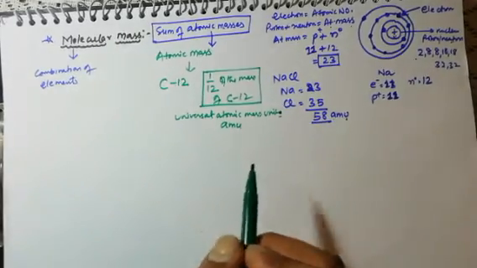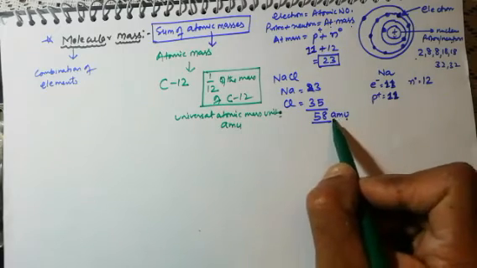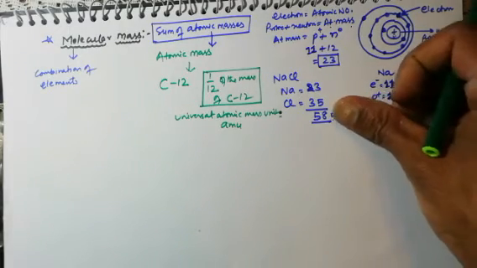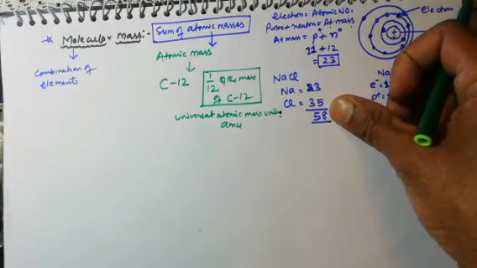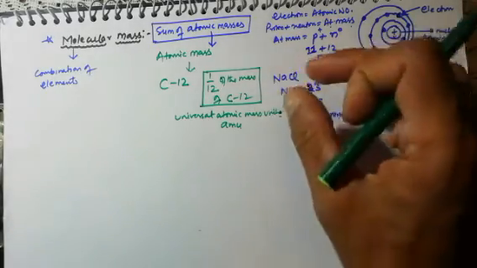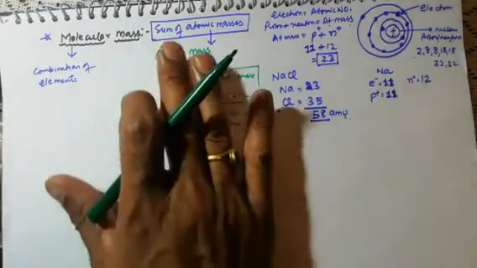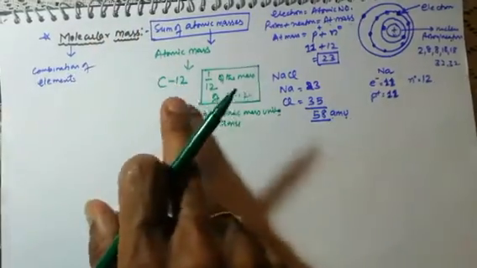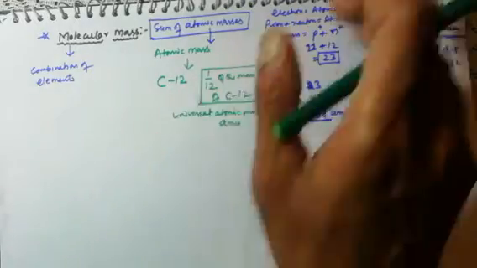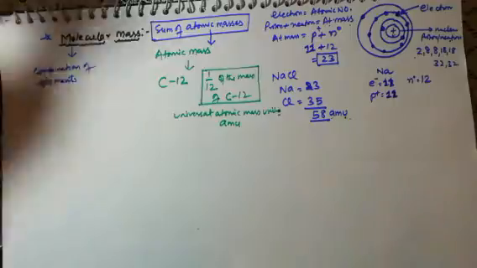So it is my request now, whenever you are calculating atomic mass, you have to write AMU at the end, otherwise you will not get marks. Suppose if I write only this much, I will not get marks. I need to write the AMU unit also. Okay, but this was just for your information. But here, when we are going to calculate molecular mass, there is no such info in this type of question. Okay, so let's calculate.